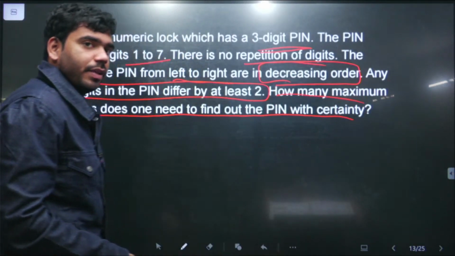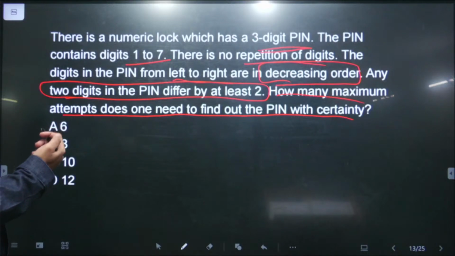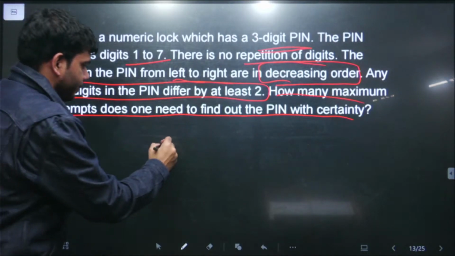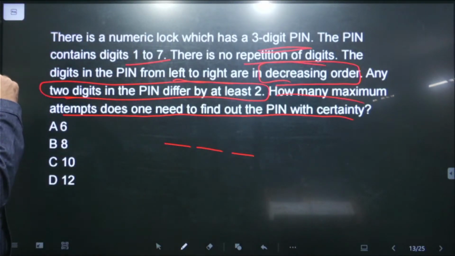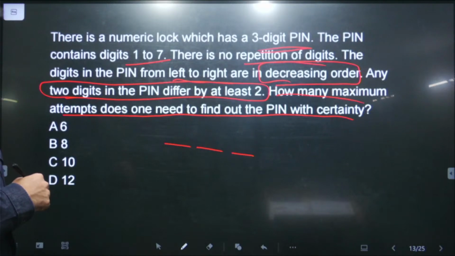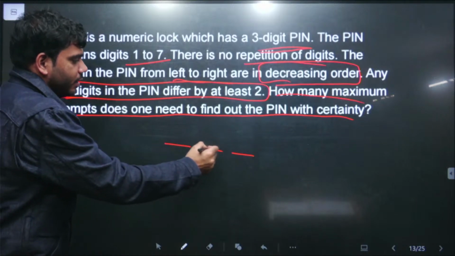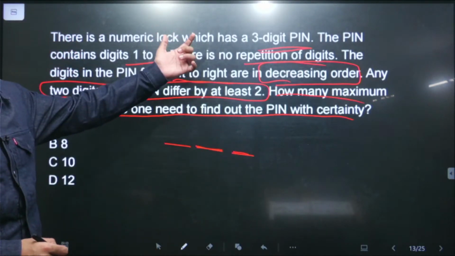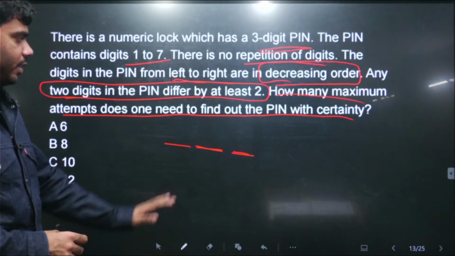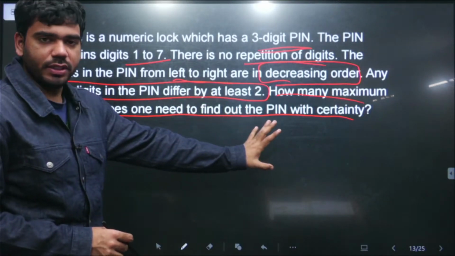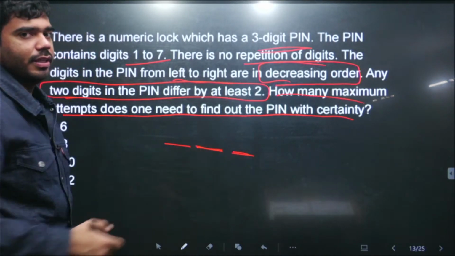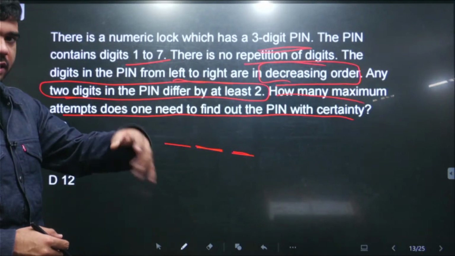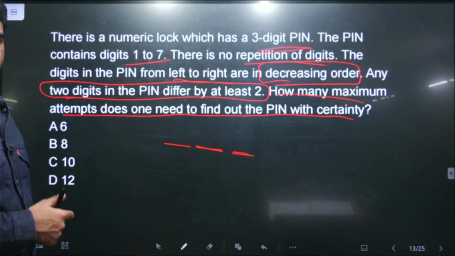This is the question. In a very simple way, the question is asking: there is a 3-digit pin, and the numbers are from 1 to 7. From left to right it is in decreasing order. The leftmost digit is always the highest and the rightmost digit is always the lowest. And the difference between any two consecutive digits is at least 2. Then we need to find how many such pins can be there.